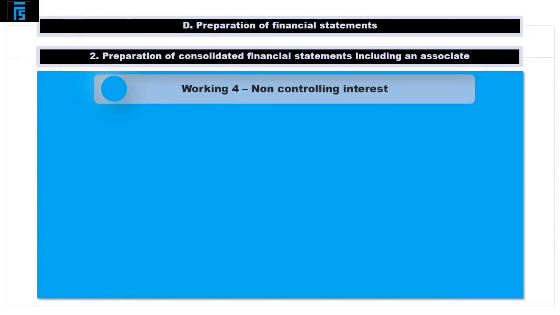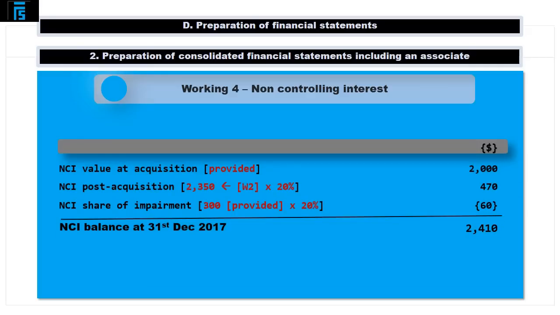The fourth working begins with the non-controlling interest value at acquisition, and that's the €2,000 already identified as part of working 3. To this, we must add the NCI's share of the subsidiary's post-acquisition reserves, and that's 20% of the post-acquisition column total from working 2, so 20% of 2,350, which gives another €470.